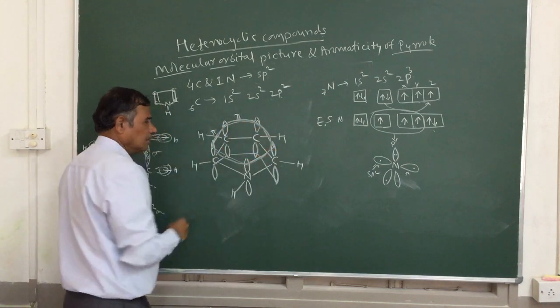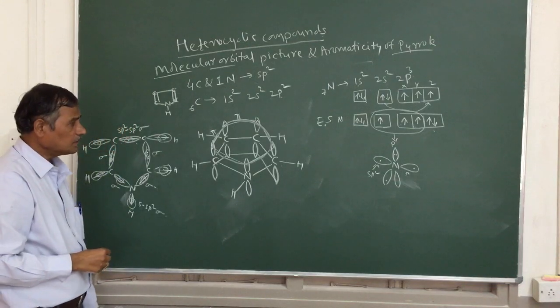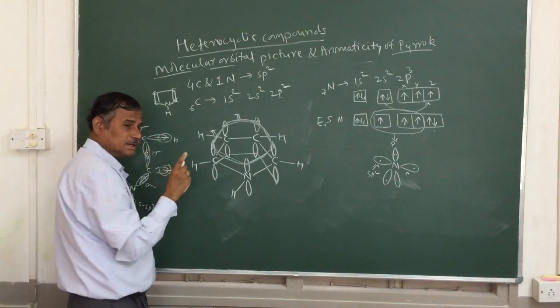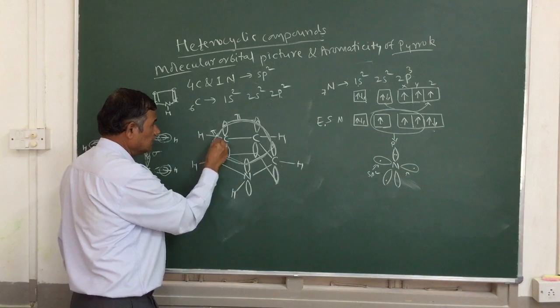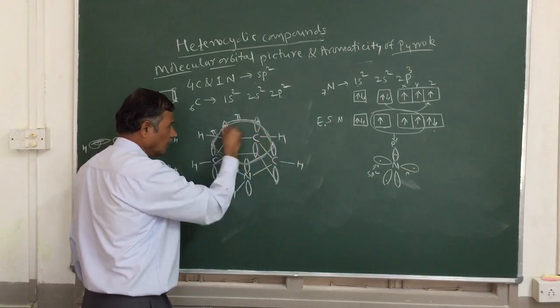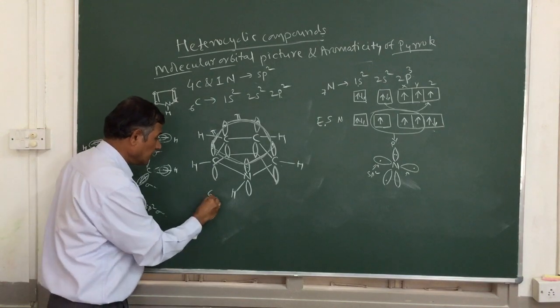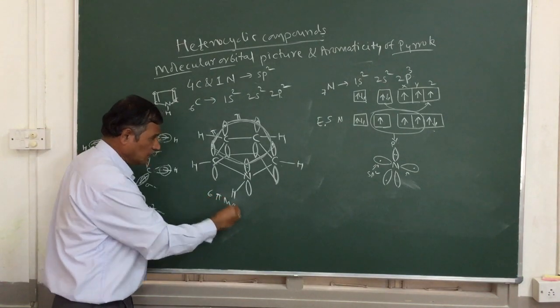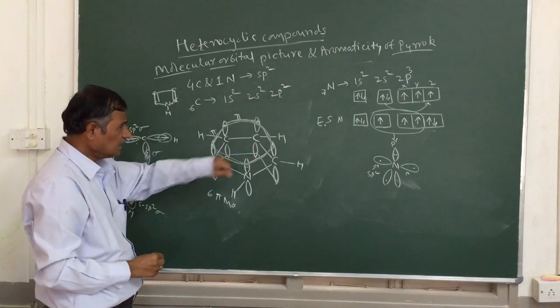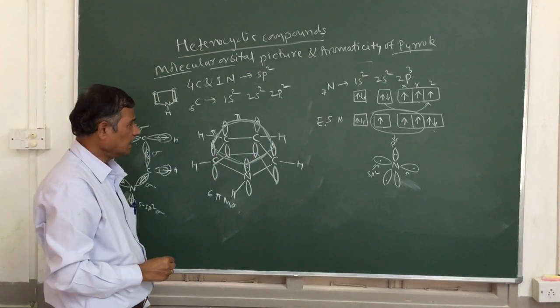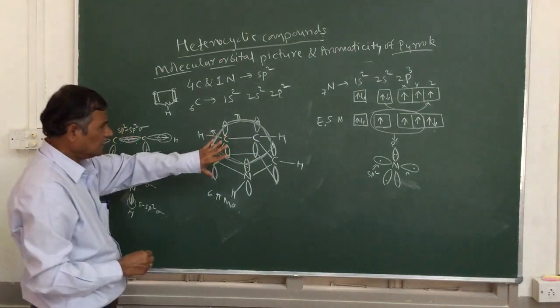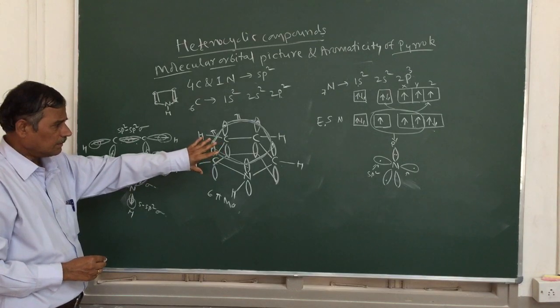Okay, that means this pi molecular orbital you are going to get. This is called a pi molecular orbital, with how many electrons? There are 6 electrons. So carbon here 1 electron, here 1, here 1, here 1, that is 4. But here nitrogen is having 2 electrons. So it is a 6 pi molecular orbital you are going to get. So this is the actual molecular orbital picture.